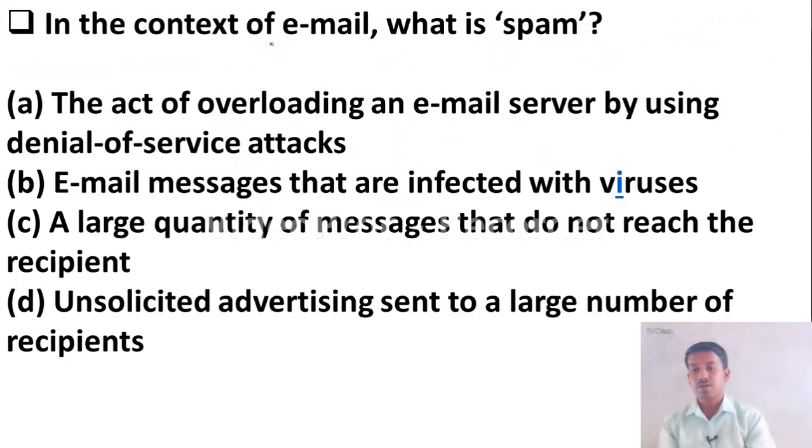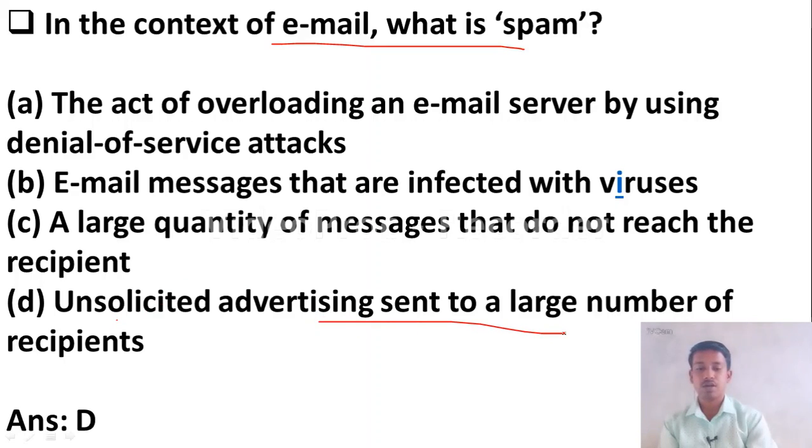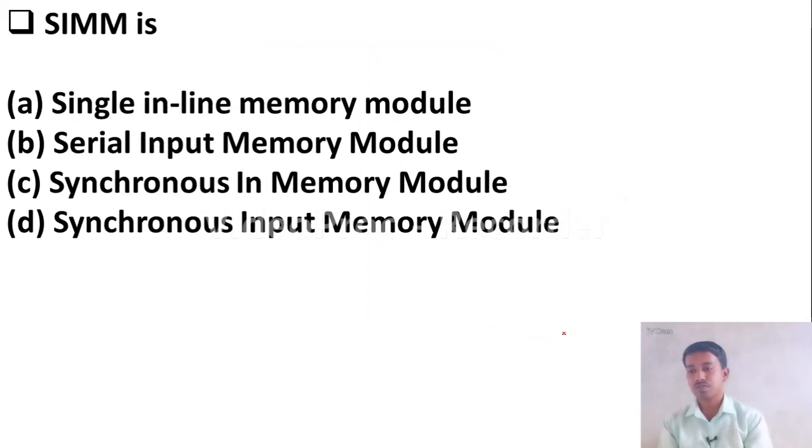In the context of email, what is spam? Option A, the act of overloading an email server by using denial of service attacks. Option B, email messages that are infected with viruses. Option C, a large quantity of messages that do not reach the recipient. Option D, unsolicited advertising sent to a large number of recipients. Yes, here the right answer is option D. Spam means unsolicited advertising sent to a large number of recipients. Let us go to the next question.